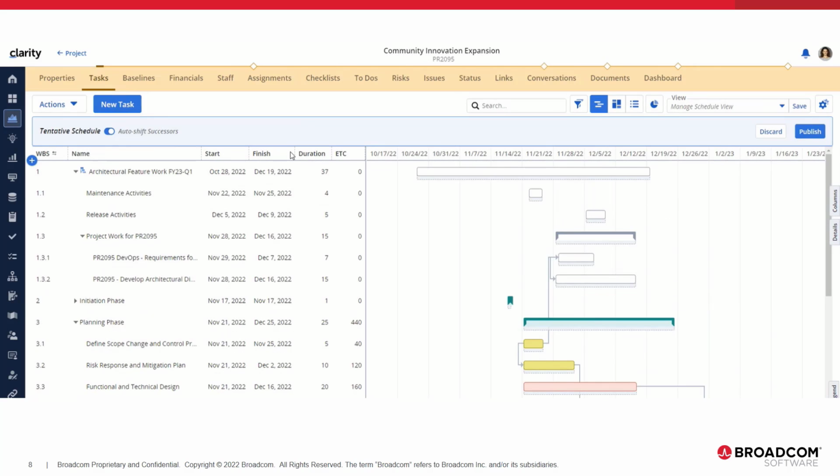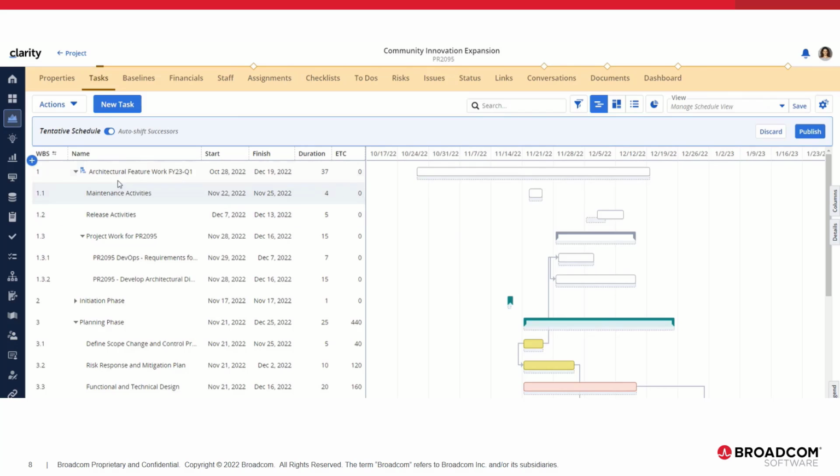This is the main use case where you want to keep your schedule plan the way it is, but you just want to move a few tasks. So when you go into this tentative schedule mode, you can see the shadow bars of the original dates of these tasks. It shows you original start and finish and duration. And you can manually move tasks and they will move. And you can see the differences.